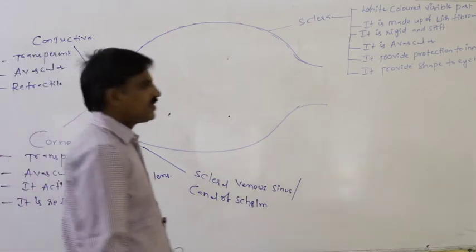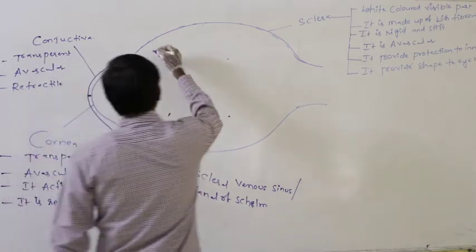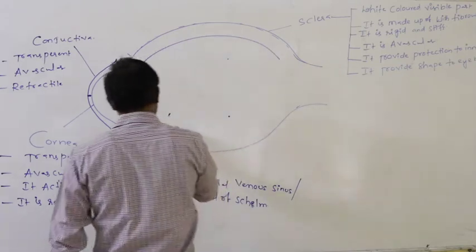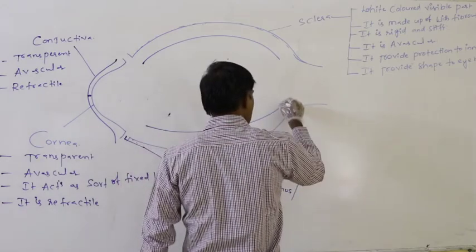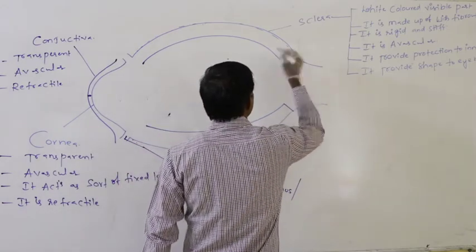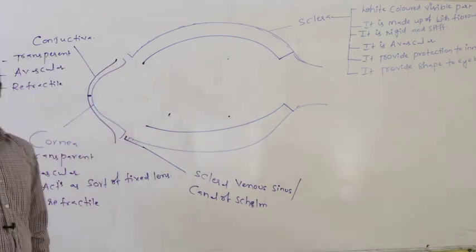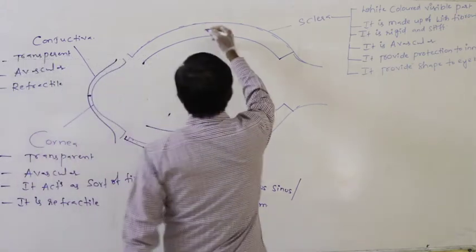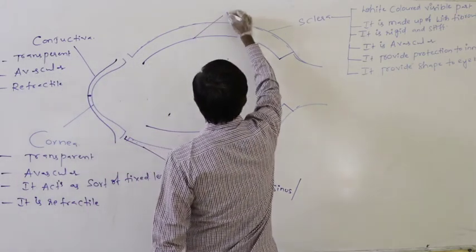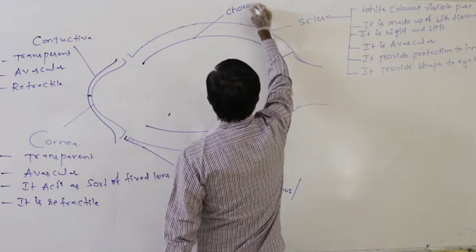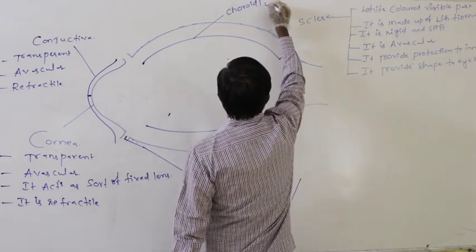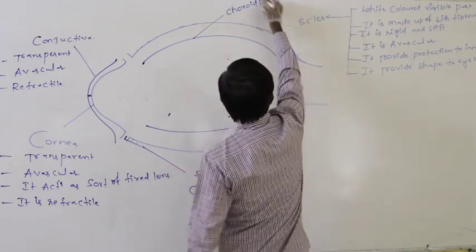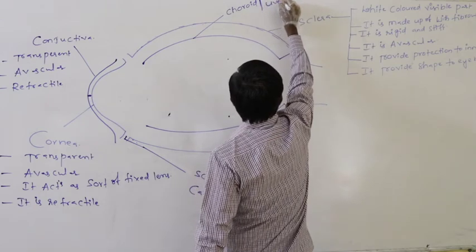Again, the second part which is present in the case of the eyeball is said to be the vascular tunic. In the case of the vascular tunic, below the sclera, the part with a rich blood supply is said to be the choroid or uvea.